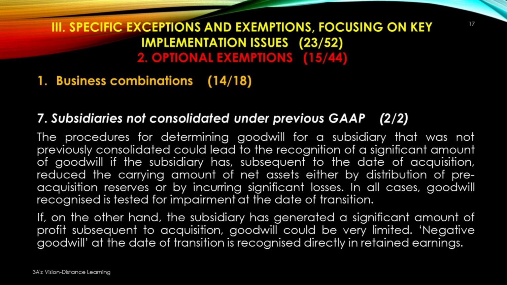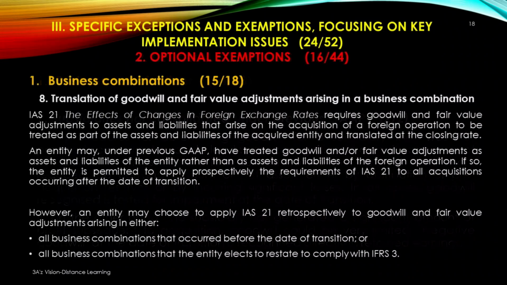If, on the other hand, the subsidiary has generated a significant amount of profit subsequent to acquisition, goodwill could be very limited. Negative goodwill at the date of transition is recognized directly in retained earnings. The eighth element of business combinations, that is translation of goodwill and fair value adjustments arising in a business combination.